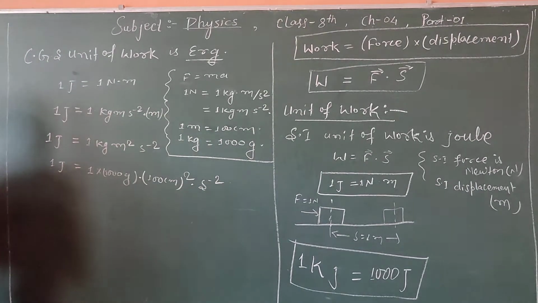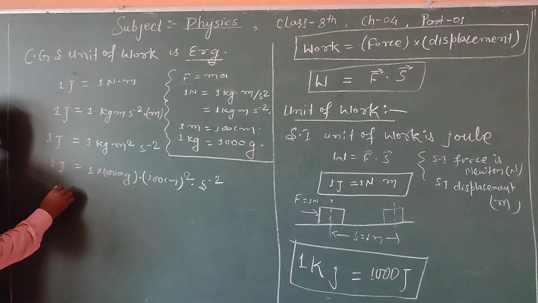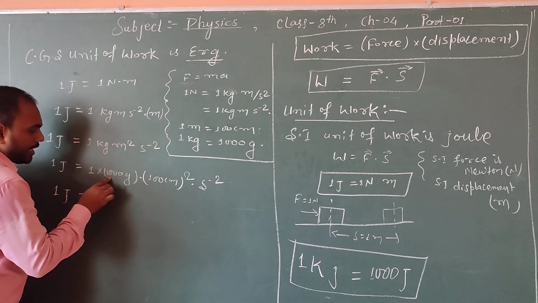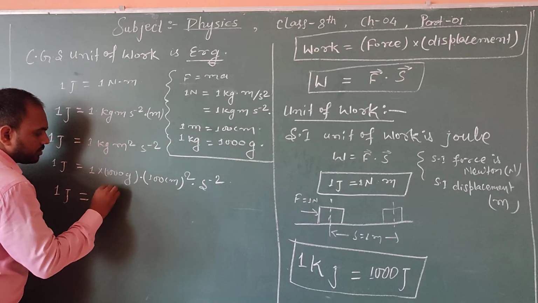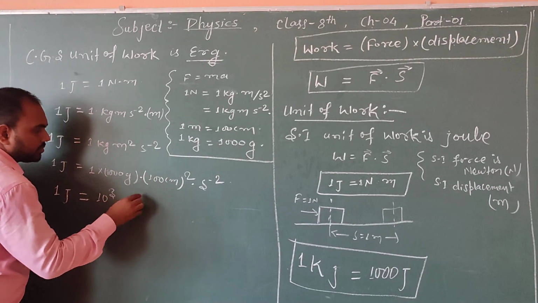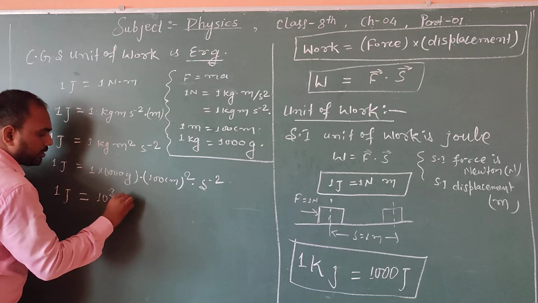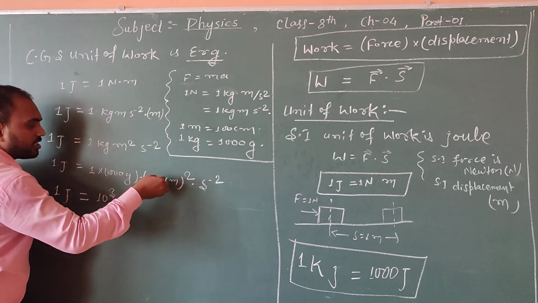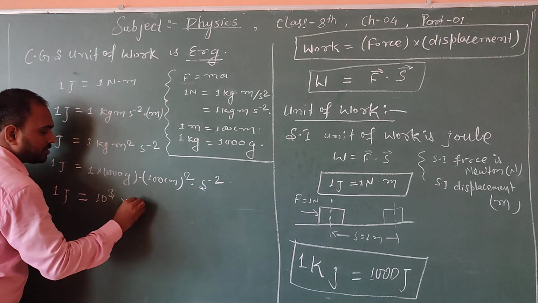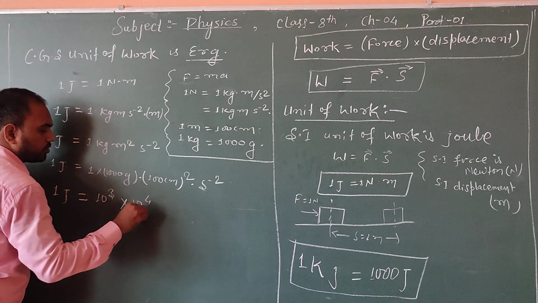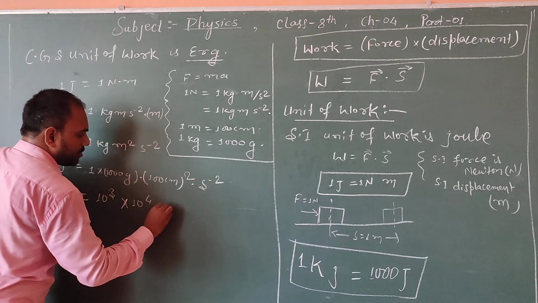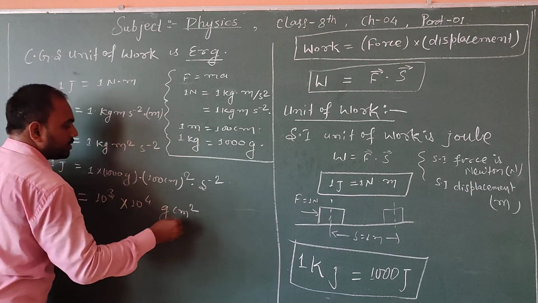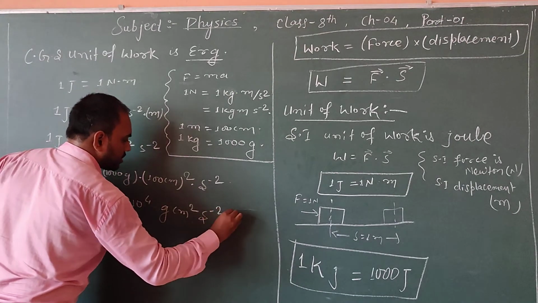I hope you all understand here. So 1 joule is equal to 10 to the power 3 gram, and 100 square means 10 to the power 4, centimeter square second inverse square.